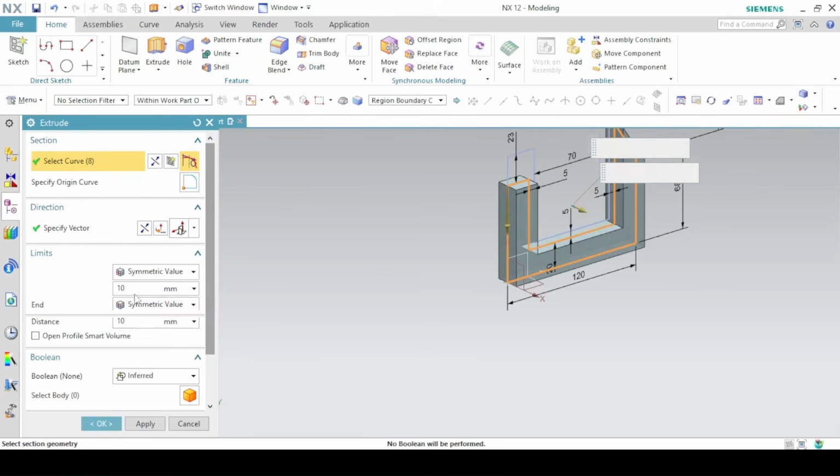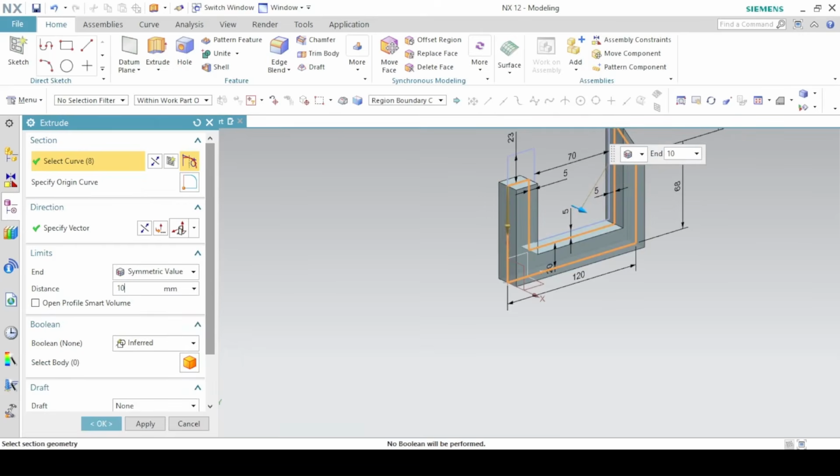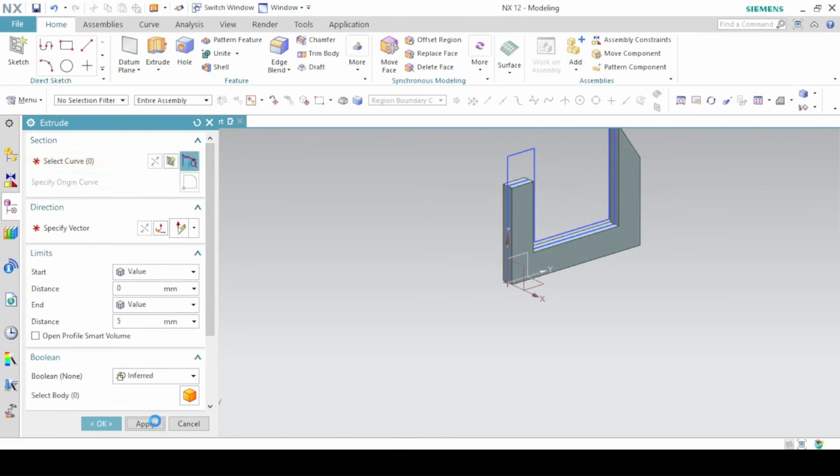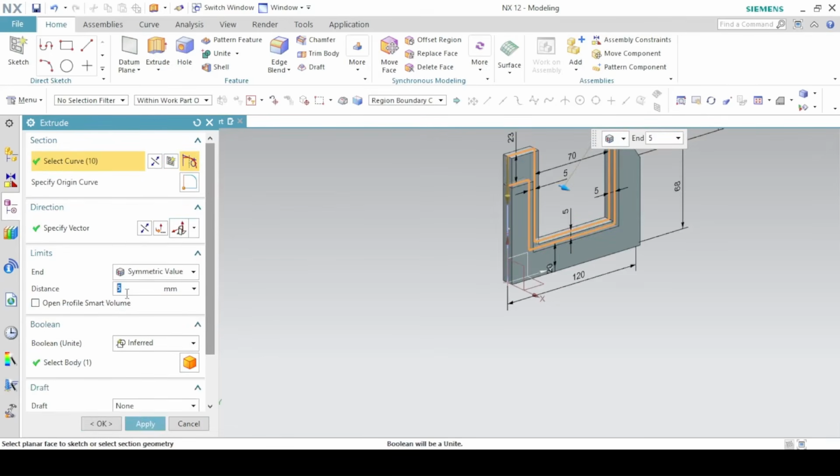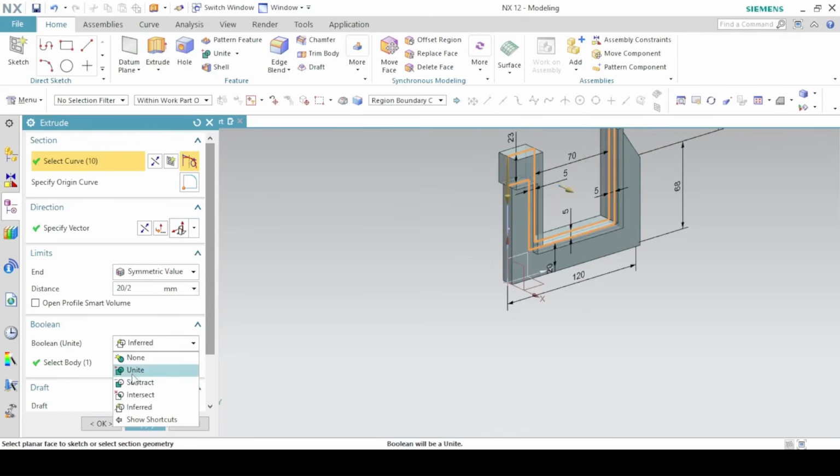Symmetric value of 10 divided by 2. So we need half of the distance, so there can be half on one side and half on the other side. Apply. Again, region boundary curves, select this region, a symmetric value of 20 divided by 2. Boolean unite. Okay.